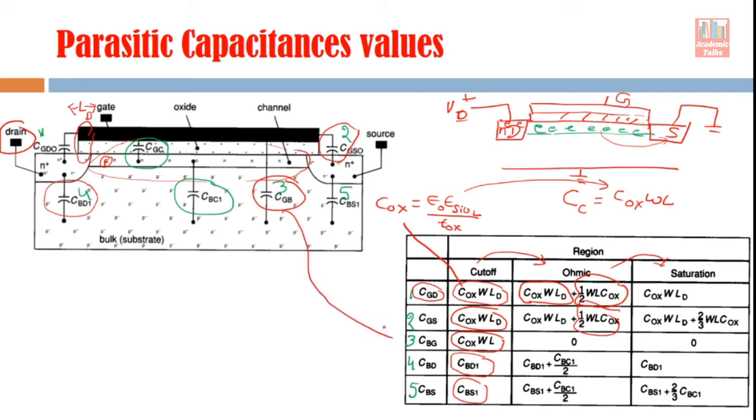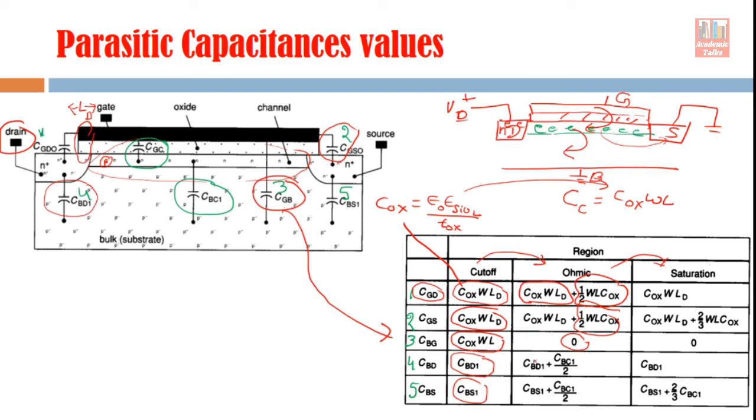And if you talk about bulk gate capacitance, this third capacitive component, now you see, when we enter the ohmic region, this capacitance becomes 0. Why? Because this capacitance is between gate and bulk. But here you see, since the channel has formed here, gate and bulk are not interacting directly. Gate is first interacting with the channel, and then the channel is interacting with the bulk. So since there is no direct structure between gate and bulk, the gate bulk capacitance is 0, right?